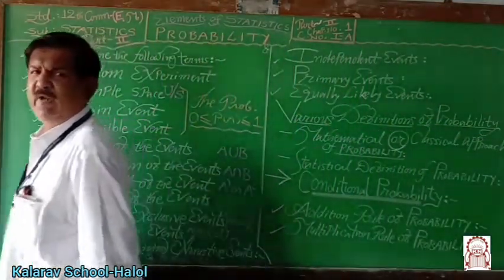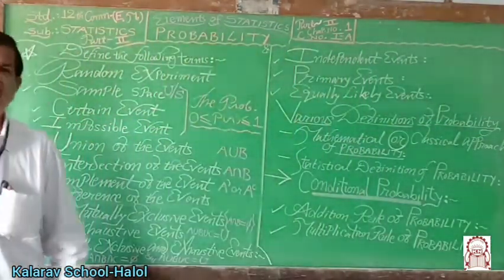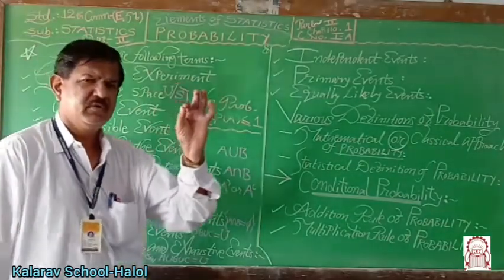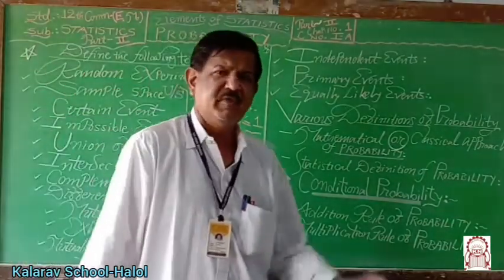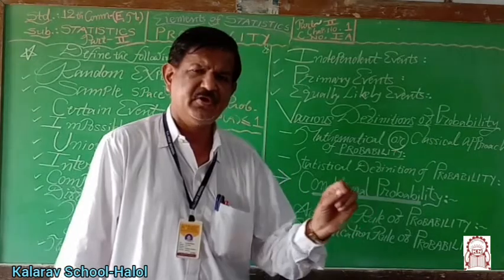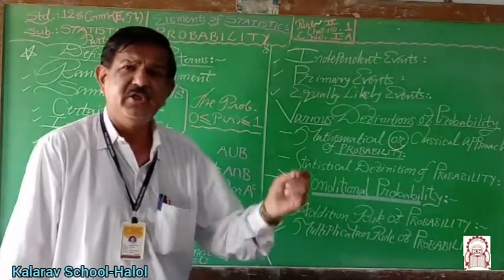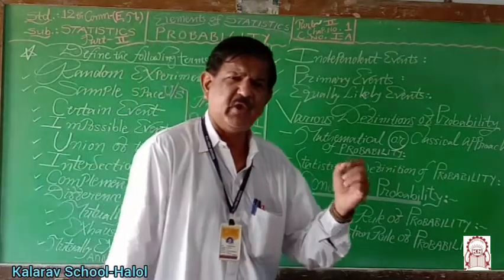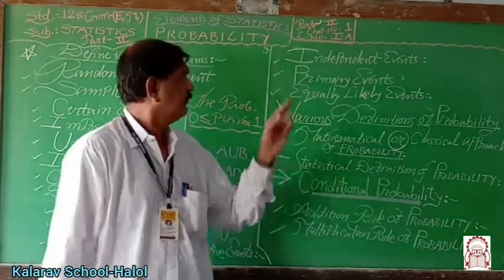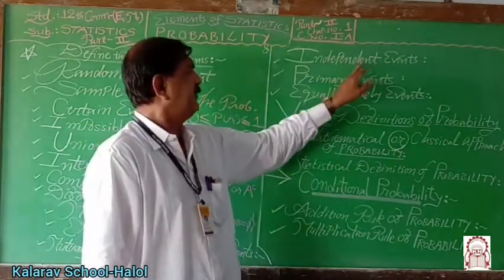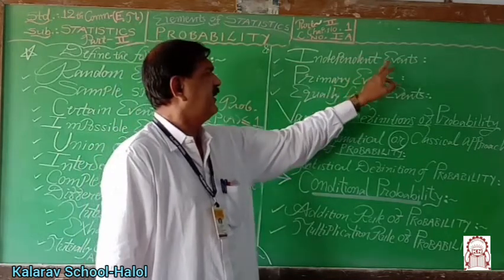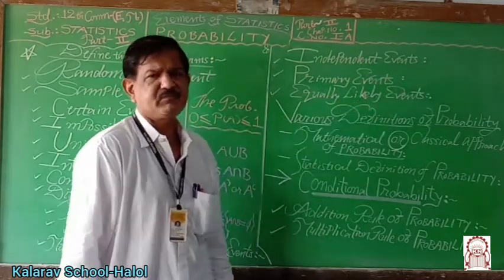A good example of independent events is if a coin is tossed 100 times: first trial, second trial, third trial, fourth trial, nth trial. Each trial of tossing a coin is an independent trial, an independent event.